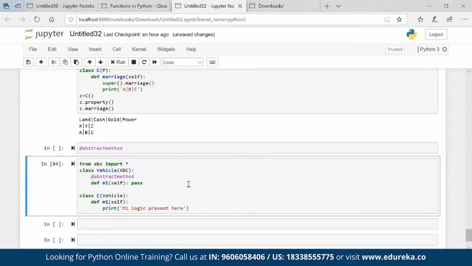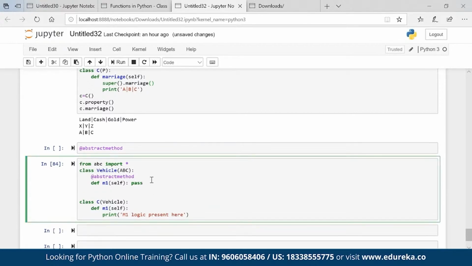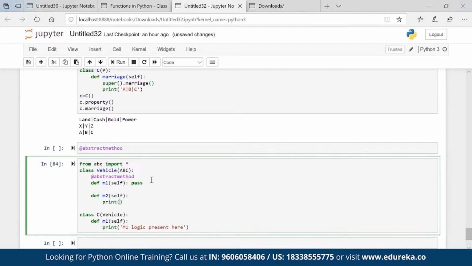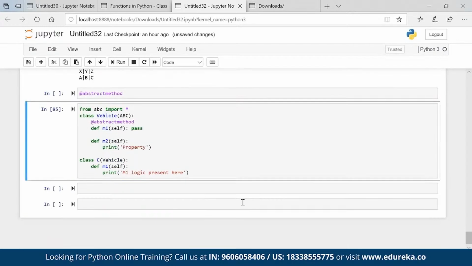Okay, now what my parent will say, see, I have one more property which is, let's say, def m2 self, print property. It says that I have this property which I will give you, but in place of that, you give me this property.